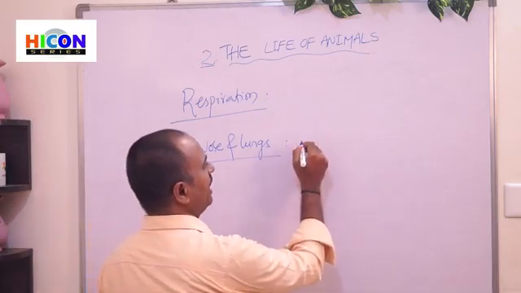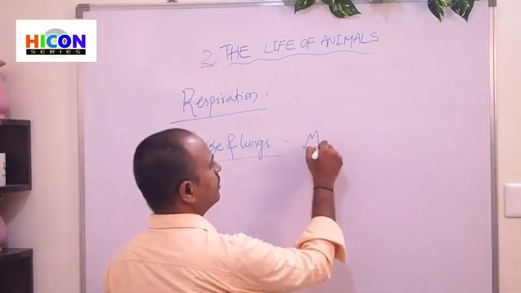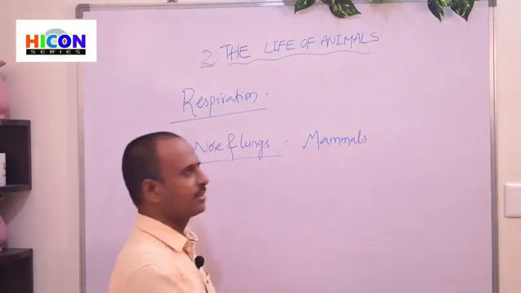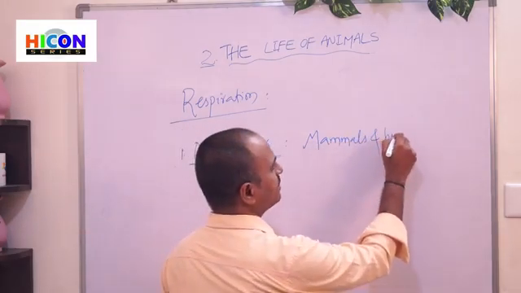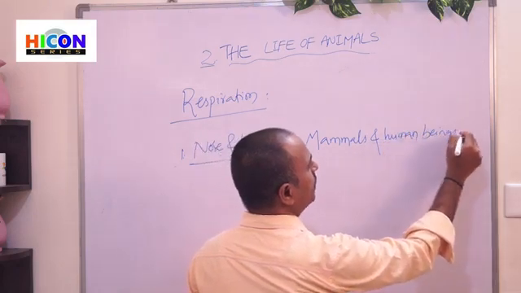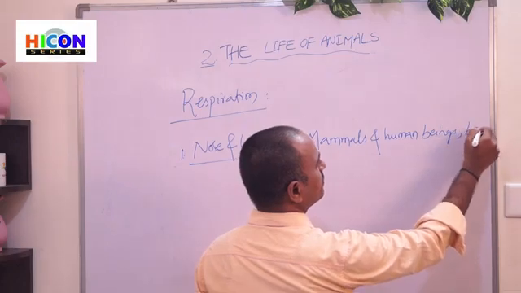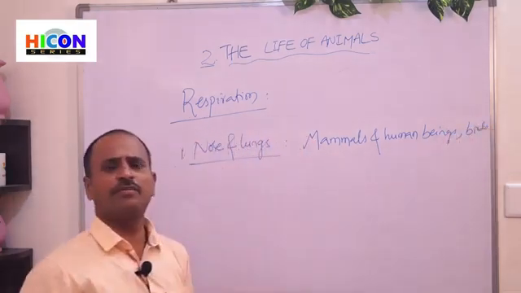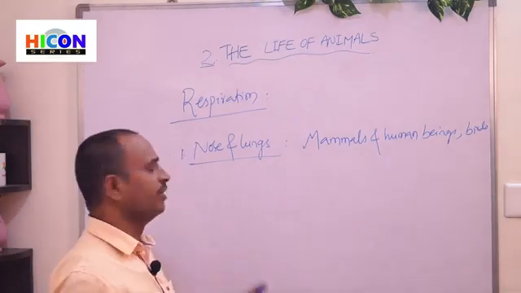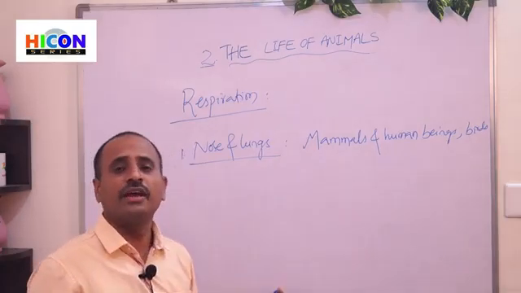Most of the animals, that means mammals. All the mammals and human beings and some types of birds breathe through their nose and lungs.